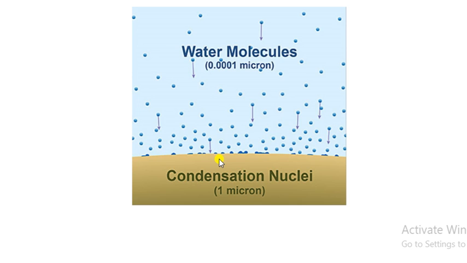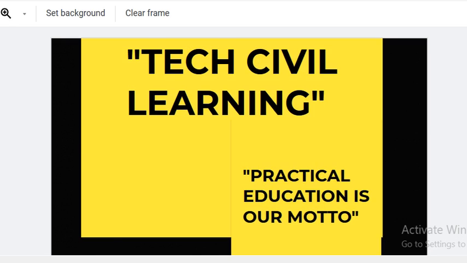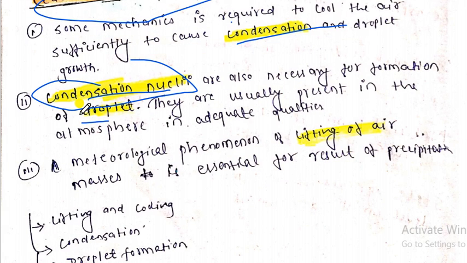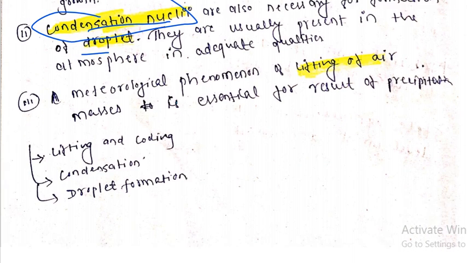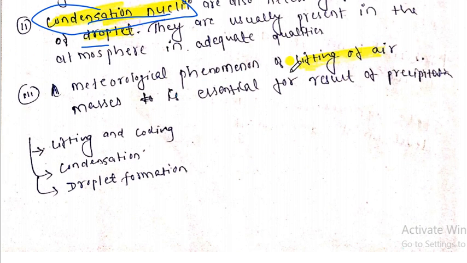So we can say that condensation nuclei are also responsible for the formation of the droplet, and they are usually present in the atmosphere. So this is also a reason behind the occurring of precipitation. Similarly, the meteorological phenomenon of lifting of air mass is essential. In short, we can write: lifting, condensation and droplet formation. These are the reasons behind the occurring of precipitation.